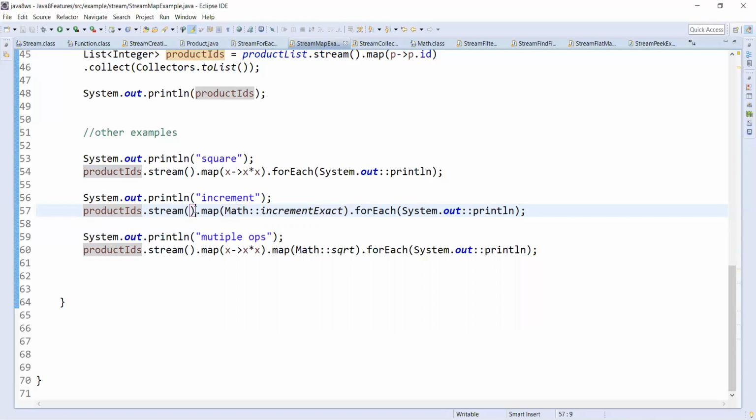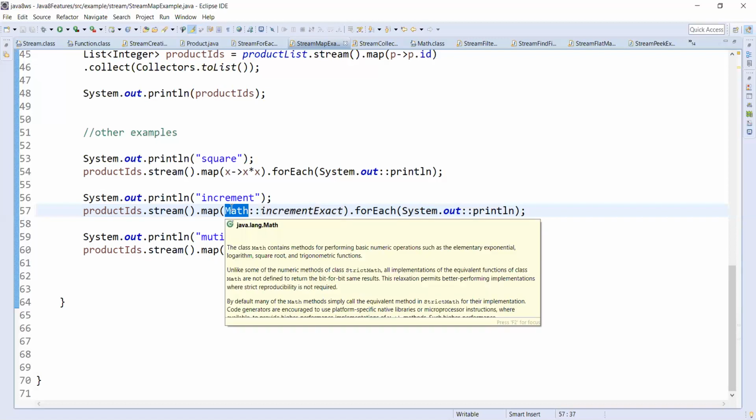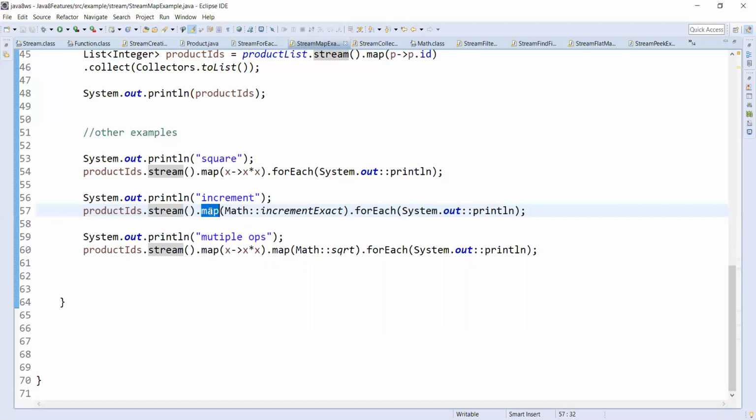We are creating a stream for the product IDs, which is a 1, 2, 3 integer stream, and I am calling the incrementExact method of the Math class on each element of the stream, creating a new stream of integers with elements 2, 3, 4, iterating them with the forEach method of the stream and printing them. So this will print 2, 3, 4.